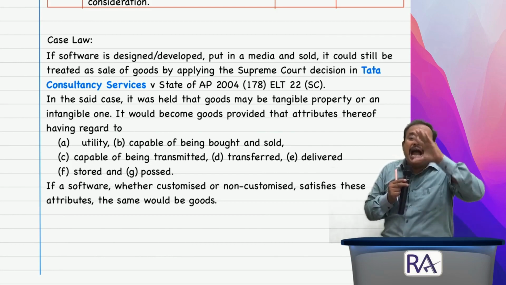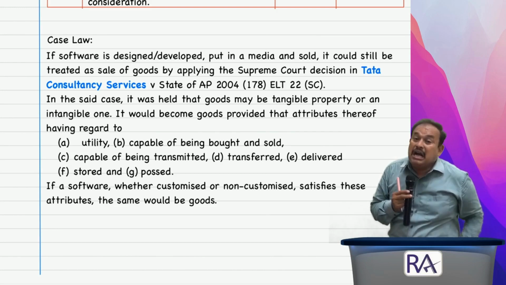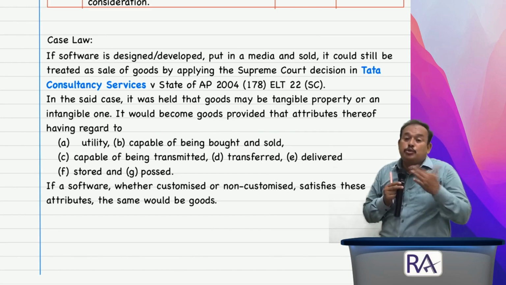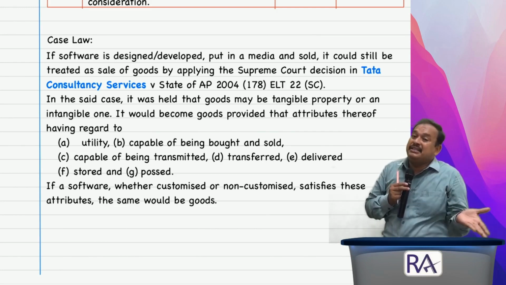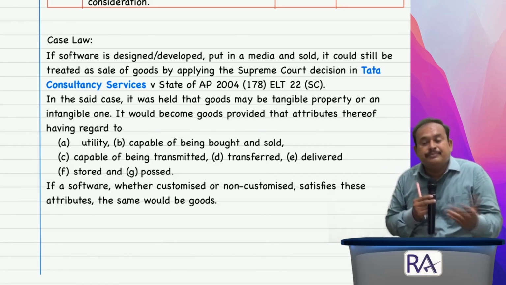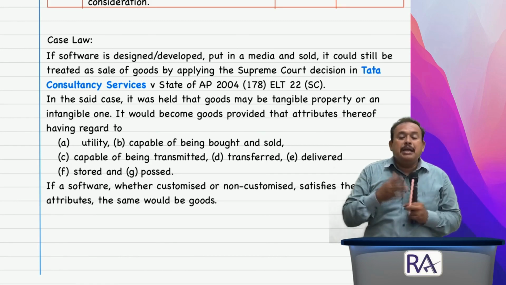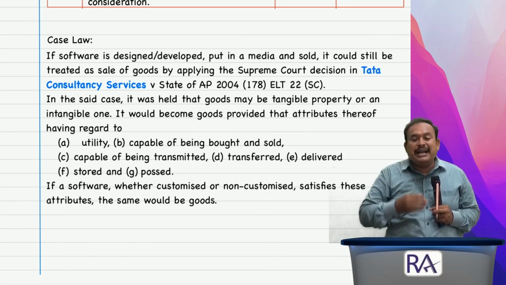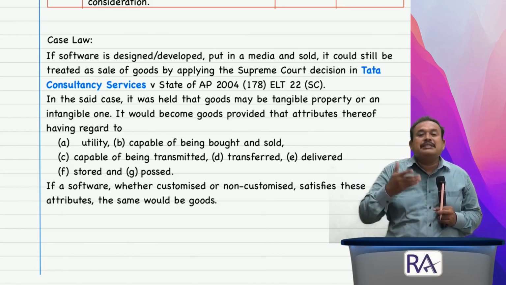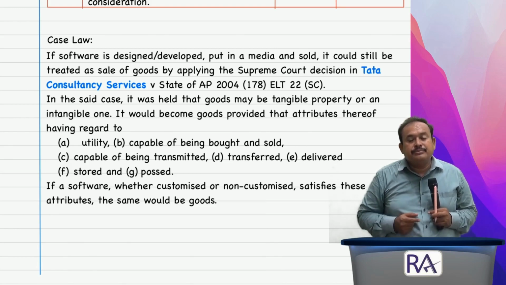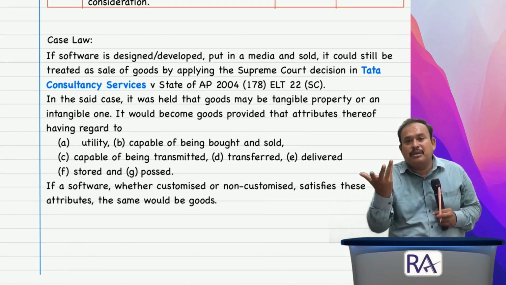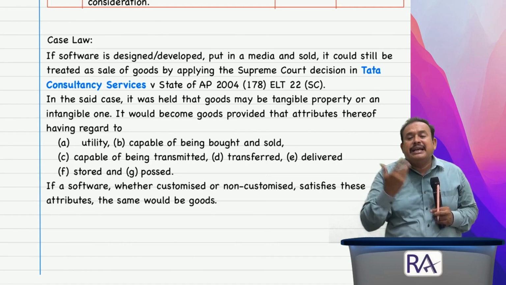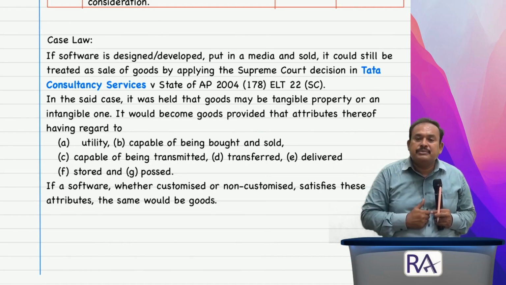Example, antivirus software available in the market to buy and sell, and I purchase it, supply of goods. I purchase MS Office available in the market, it is called supply of goods.